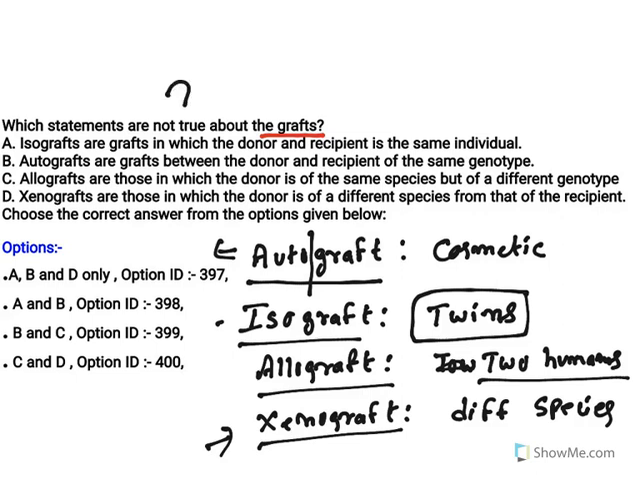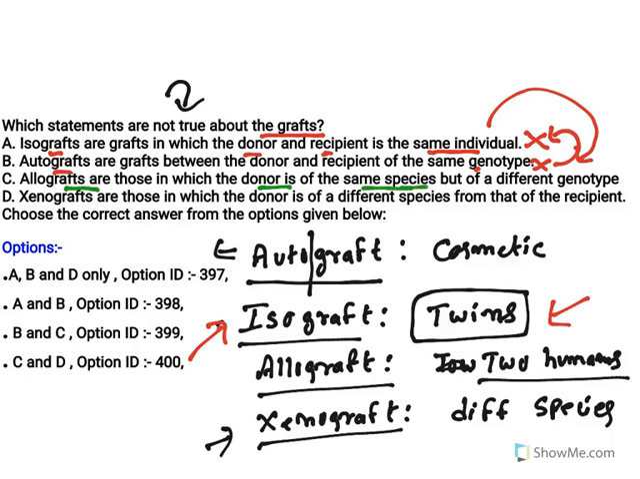Now understand, see, not true. Now let us see all the options. See, isograft, what did I say? Isograft is between identical twins or genetically identical people. Now, isograft in which donor and recipient are the same individual? No, that is called an autograft. Next one, autografts are grafts between donor and recipients of the same genotype? No, same genotype means isograft, same individual means autograft. So this is reversed. Now the next one, allografts are those in which the donor is of the same species, between two human beings, but of a different genotype. This is true. Now xenografts are those in which the donor is of a different species from that of the recipient. This is true. So only C and D are true.